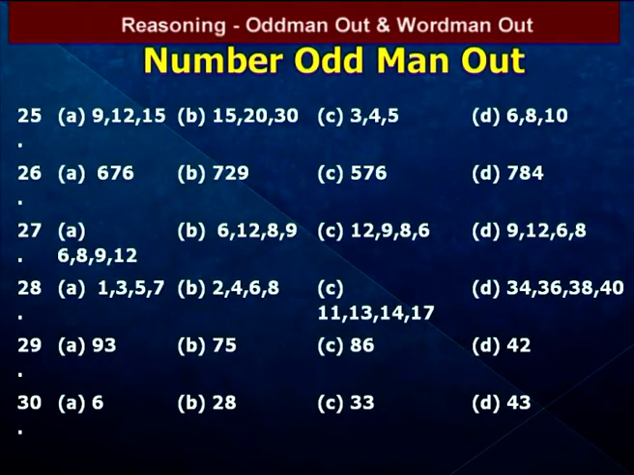Of the given four options, B is the cube number, a perfect cube. The remaining three are perfect squares. We go to the next one.